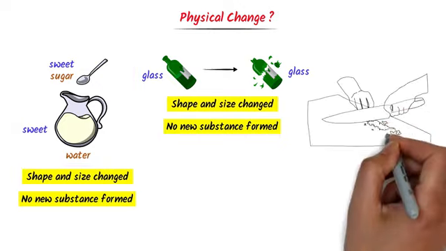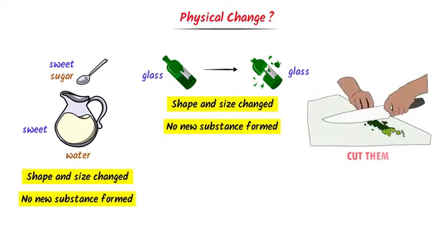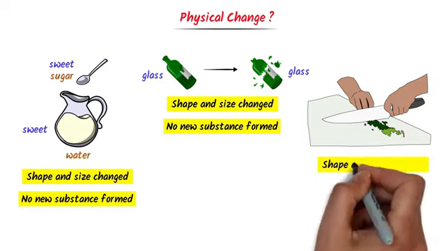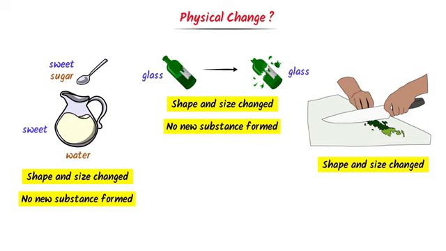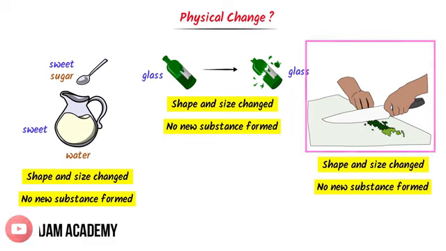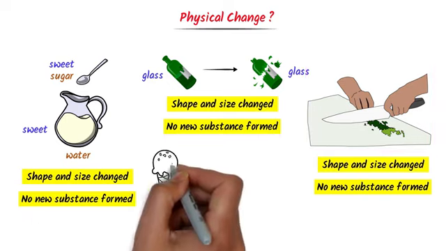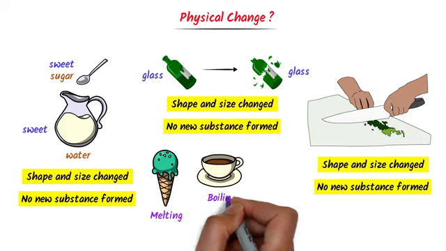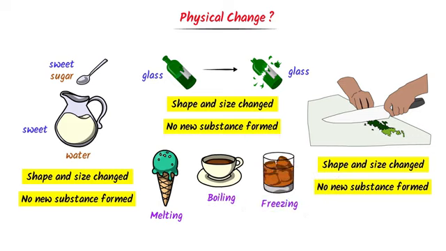Thirdly, consider some vegetables. Let you cut these vegetables into several pieces. Here we say that you change the shape and size of the vegetables, but you do not form something new. For example, the small pieces of the vegetables still retain their property. I mean, the small pieces of the potato are still potato. So it is a physical change. Fourthly, remember these physical changes like melting, boiling and freezing. These are all physical changes.